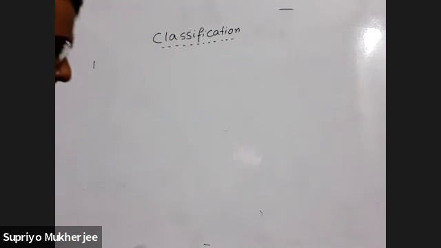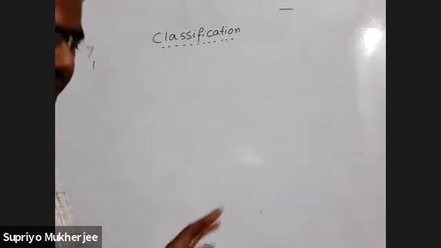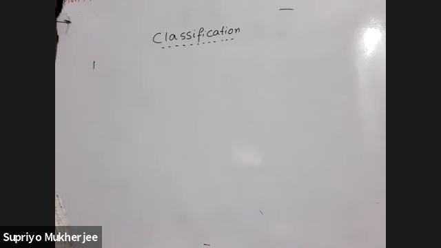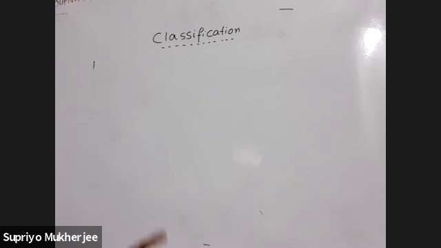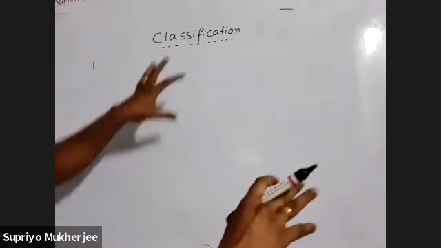Okay, so there are different kinds of organic compounds. So based on some criteria, we have divided the organic compounds into certain types. So what are the types basically? First of all, based on structure, we have differentiated the organic compounds.